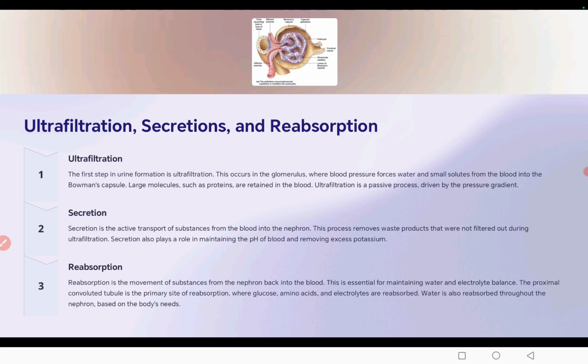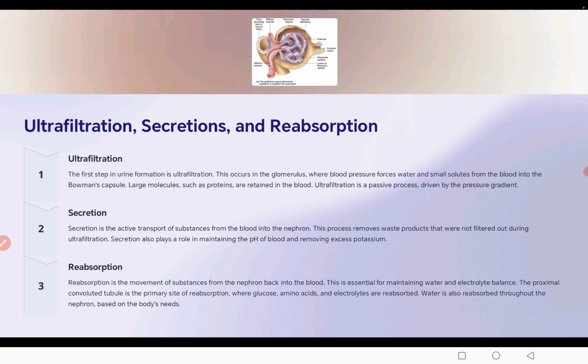Second is secretion. Certain substances like potassium ion in the normal course and a large number of foreign chemicals, including drugs like penicillin, are passed into the forming urine in the DCT. This passage involves the activity of the cells of the tubular wall, and hence this is called tubular secretion.